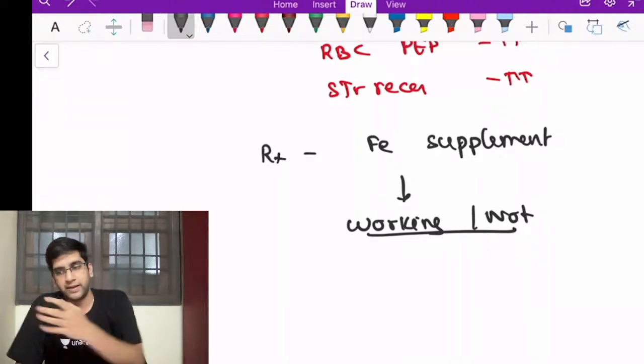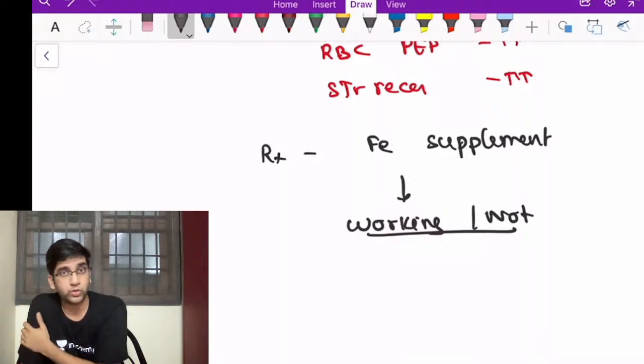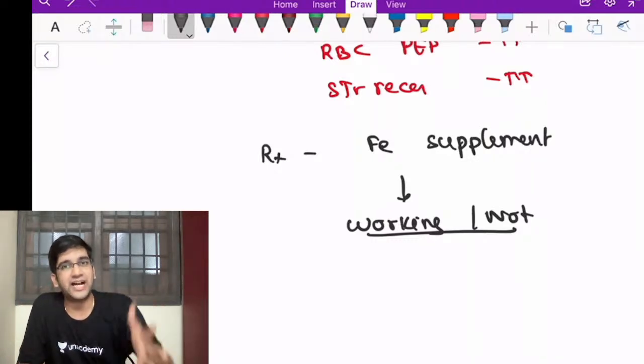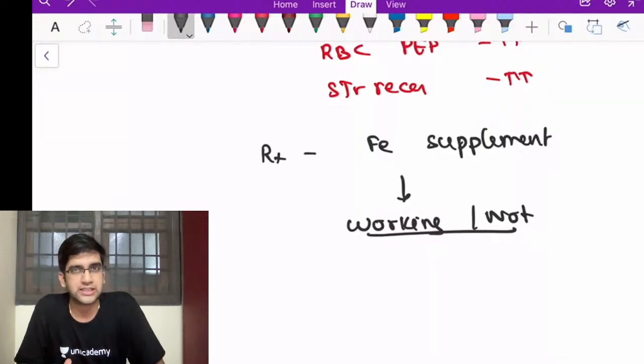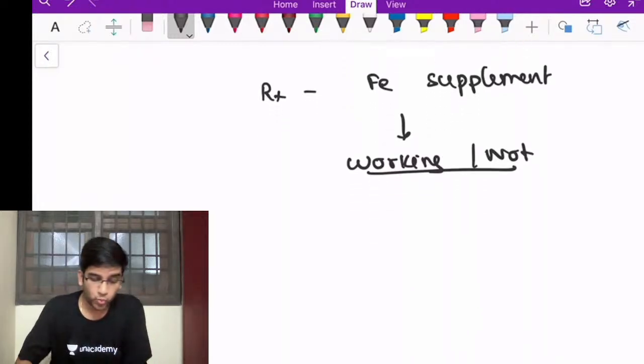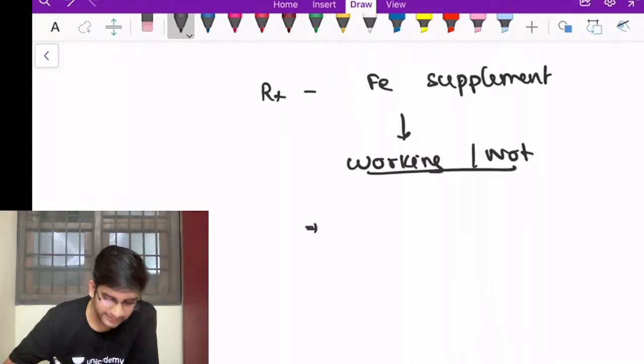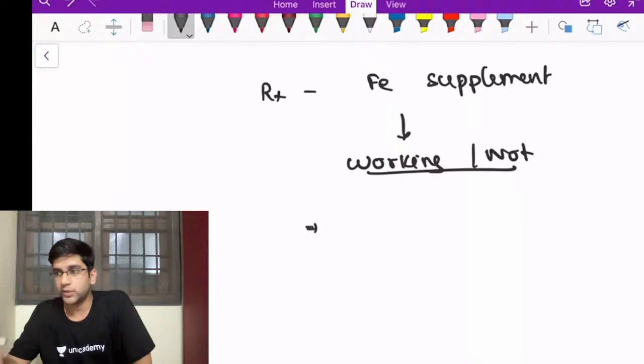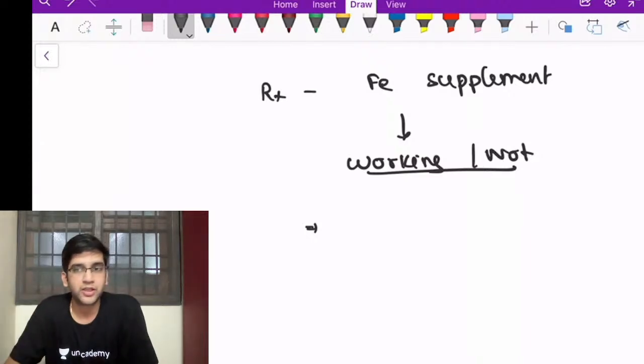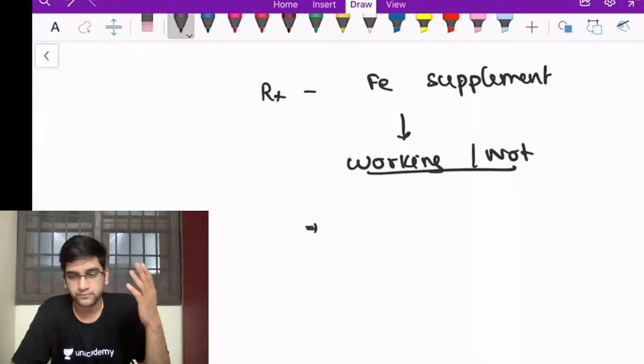So tell me, my bone marrow is not having a good amount of iron, and I have given iron. Will the bone marrow start functioning at a very rapid pace first? Yes. If my bone marrow functions, the first thing that is going to get elevated is my reticulocyte count. There are a few things saying that Nelson has a table which comments on the amount of enzymes, intracellular enzymes in the cell will increase.